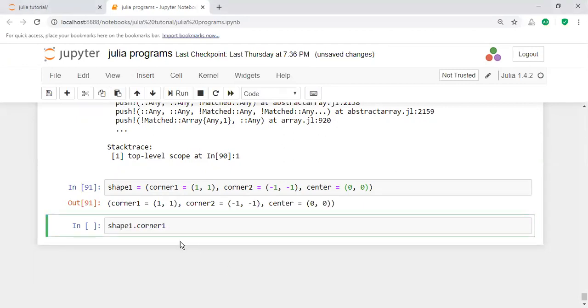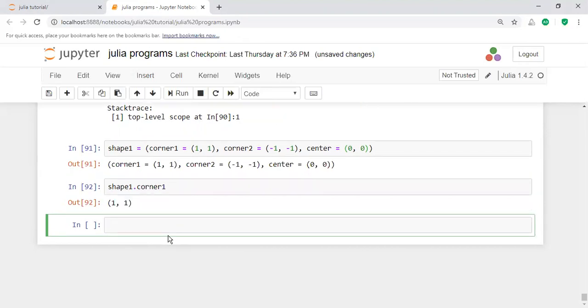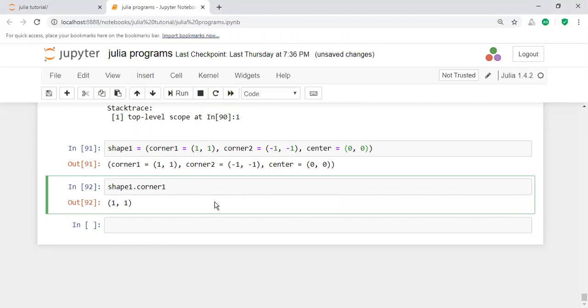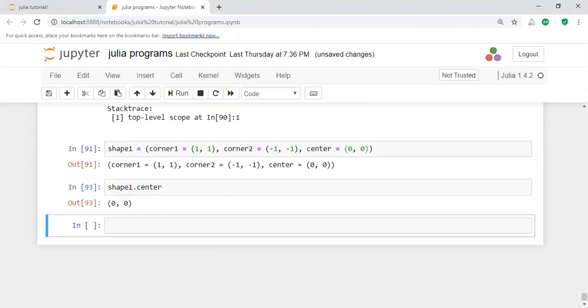Here you will access the corner value: shape, the name of the tuple, dot corner 1. Then the values for this are executed. And then I'm going to get a center value. How can you get the center value here? The center value here is 0 comma 0. That means in this way you will execute the corner value and center value.